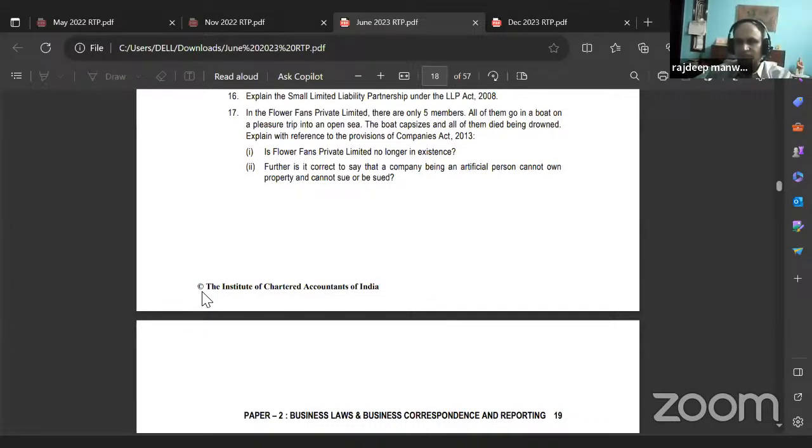17th one: in the Flower Fans Private Limited, there are only 5 members. All of them go in a boat on a pleasure trip into an open sea. The boat capsizes. Capsizes means it turns upside down. And all of them died being drowned. Explain with reference to the provisions of Companies Act 2013.